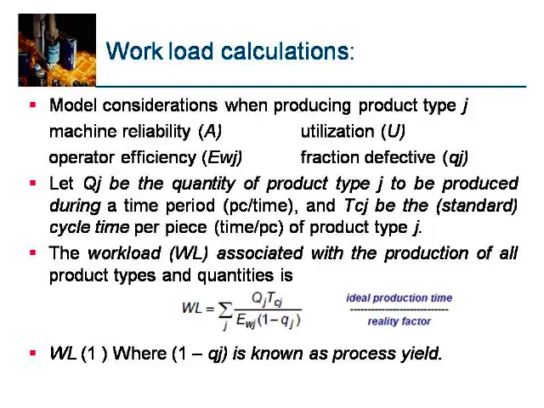Then workload for the production of all product types and quantities is WL is equal to sigma over J of QJ TCJ by EWJ into 1 minus small qj, where 1 minus qj is known as process yield.